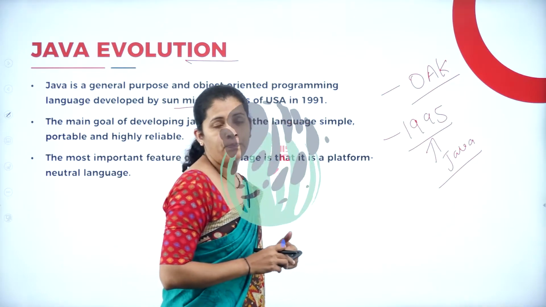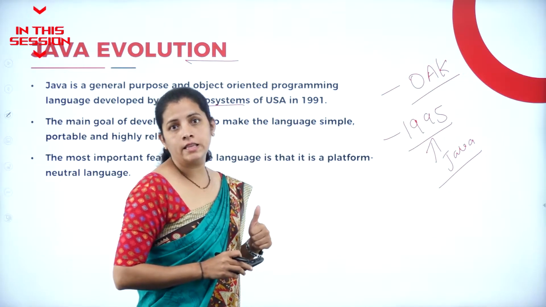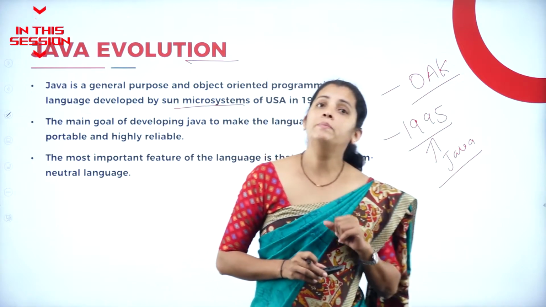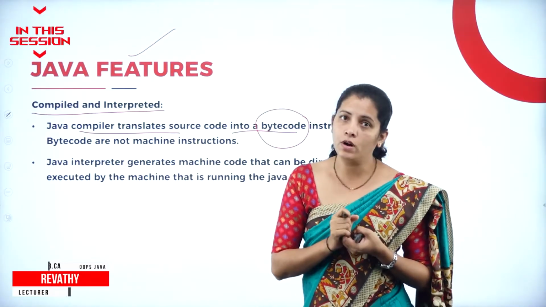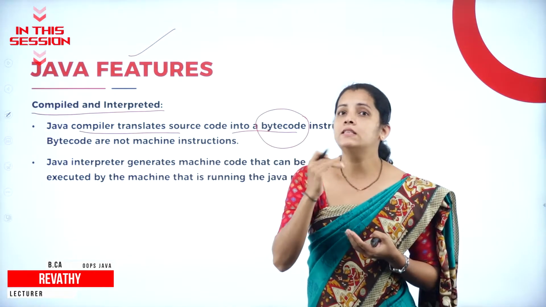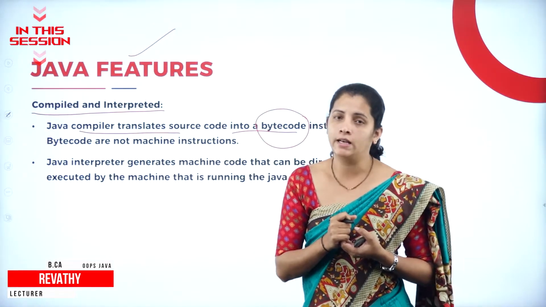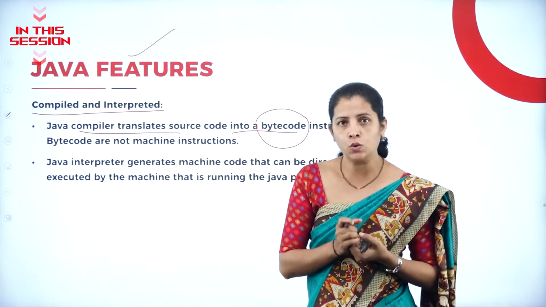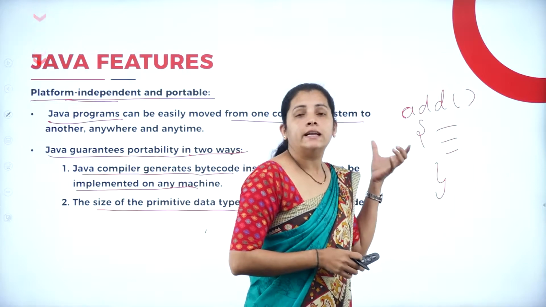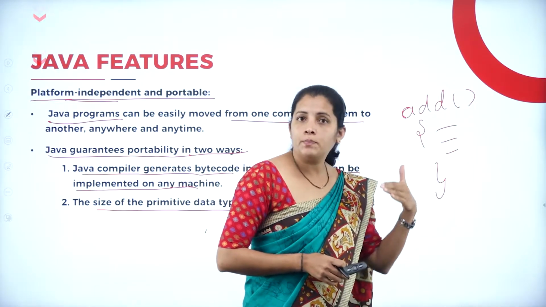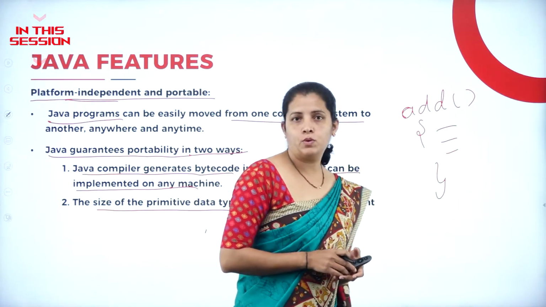What is Java? Here Java is nothing but the coffee beans name. Suppose if I consider C program, after compiling the C program, what I'm going to get? I'm going to get the object code. Whatever the object code I'm going to get, that varies from one processor to another processor.